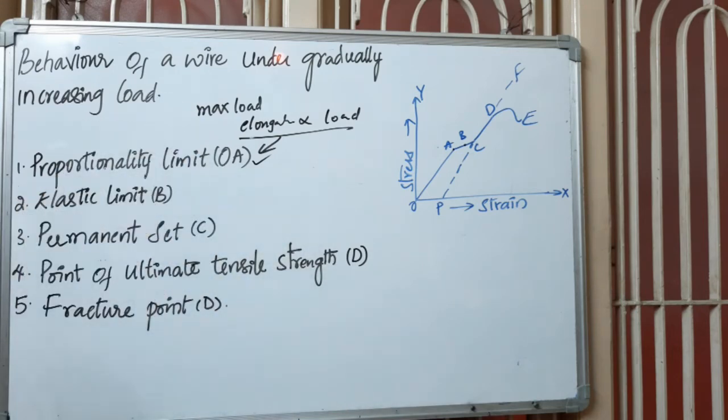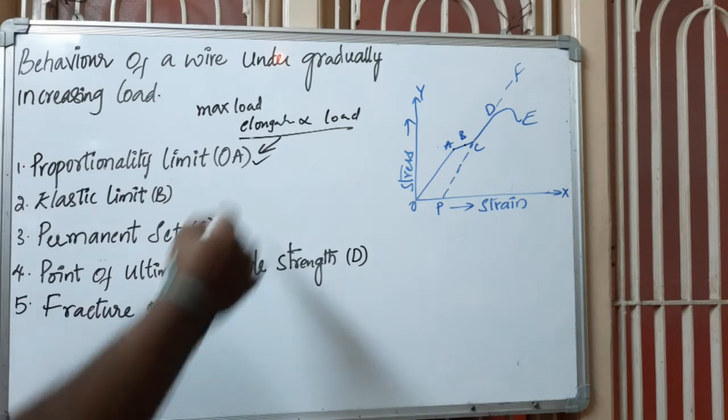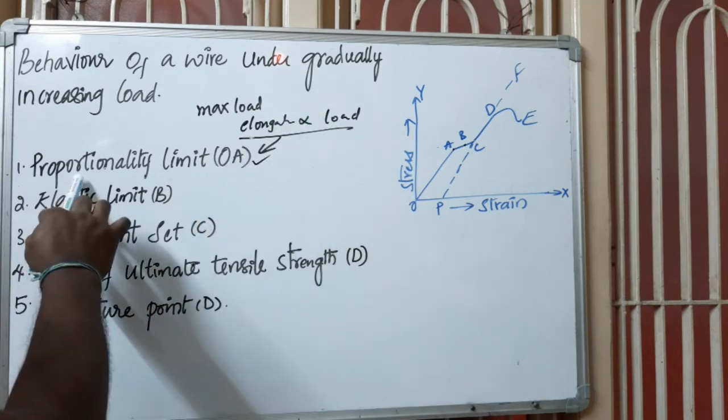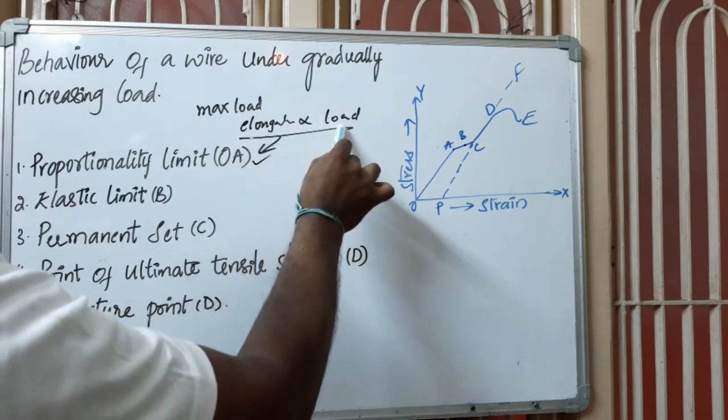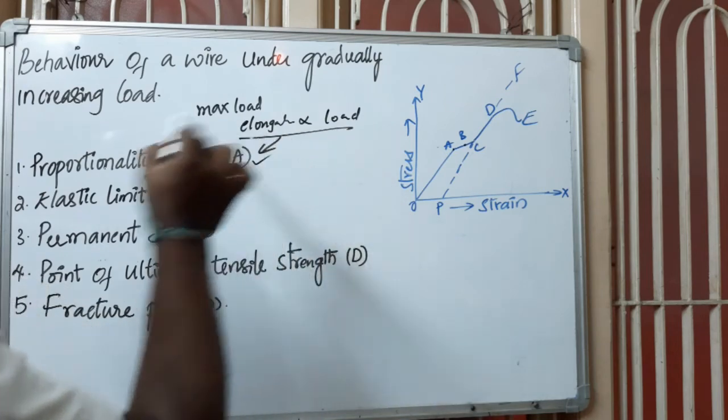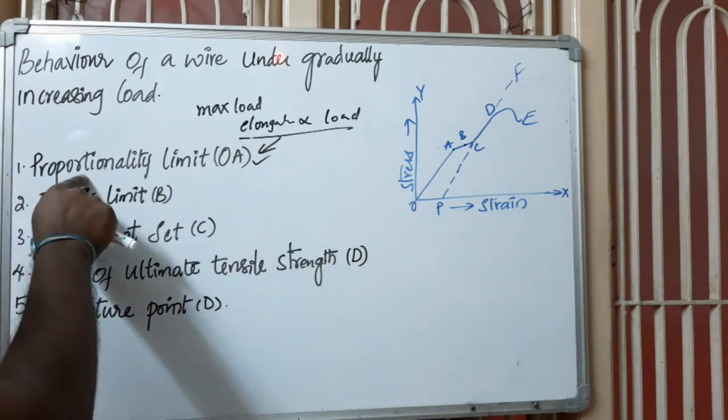When the load is increased, the elongation of the wire gradually increases. The maximum load up to which the elongation is directly proportional to the load is called the proportionality limit. Here you can see, as I told you, elongation is directly proportional to load. Hooke's law is also obeyed. So these are the points we have to write under proportionality limit.